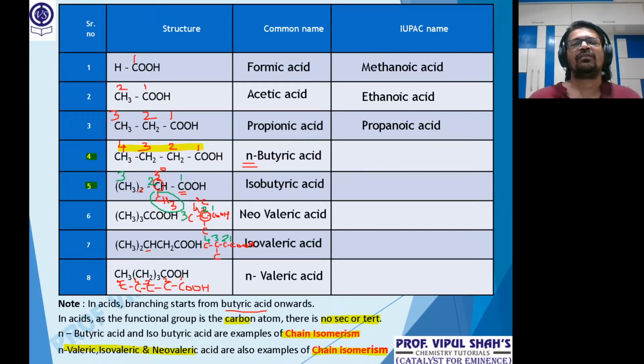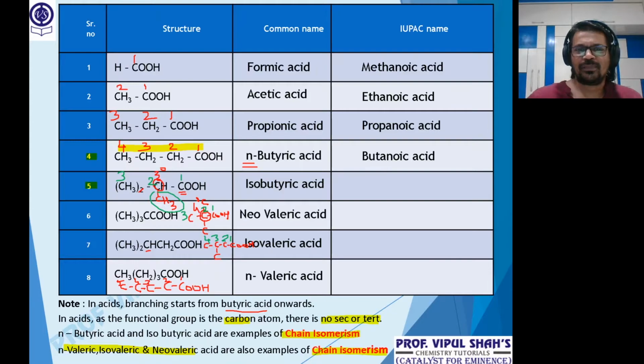Everybody says butane-1-oic acid. I will say the correct answer is only butanoic acid. Why? I set the first rule: select the longest continuous chain containing carboxylic acid, always at position 1. Now if it is always at 1, do I need to write it? Not required. So this will be just called butanoic acid. Clear everybody? Acids never give the position because it's always at 1.